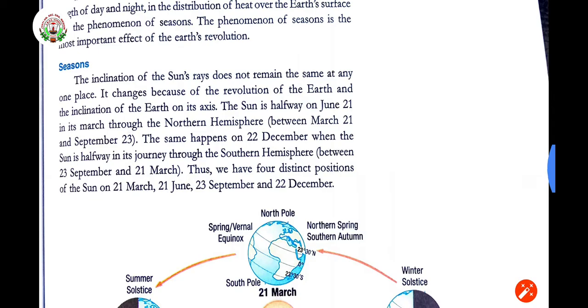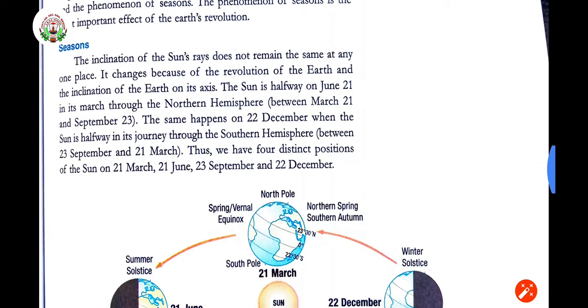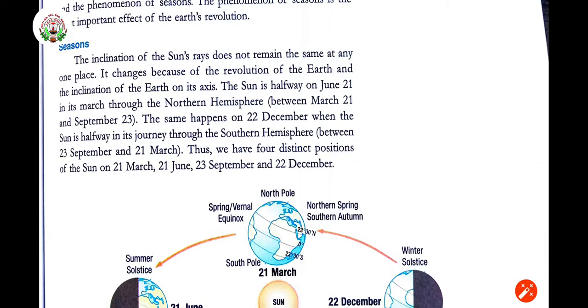Now, seasons. The inclination of the sun rays does not remain the same at any one place. Okay, sun rays are coming throughout the earth, so it is not the same. It changes because of the revolution of the earth. As the earth is revolving around the sun, these changes are occurring. And also the inclination of the earth on its axis. Earth is already inclined, so because of that also these changes are occurring.